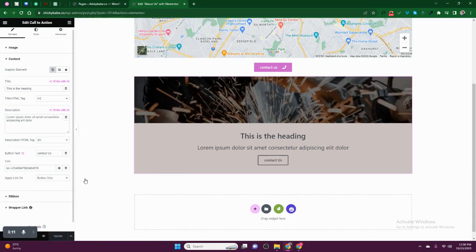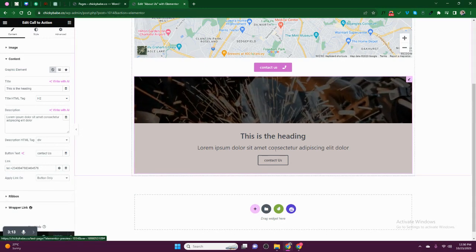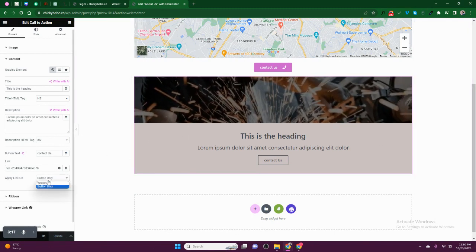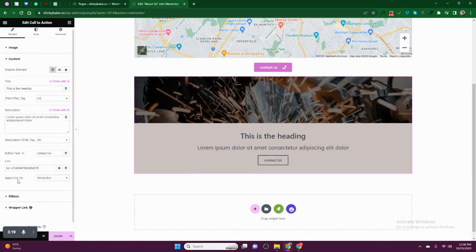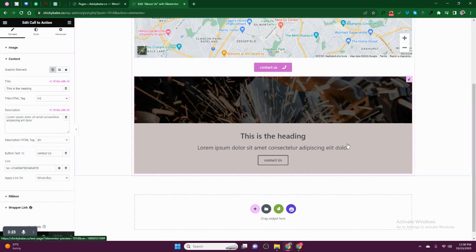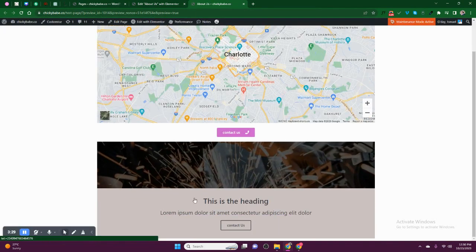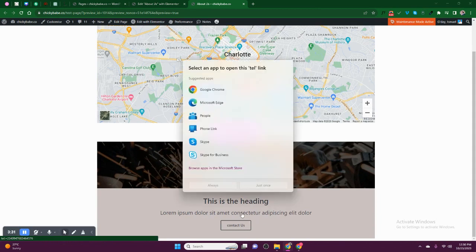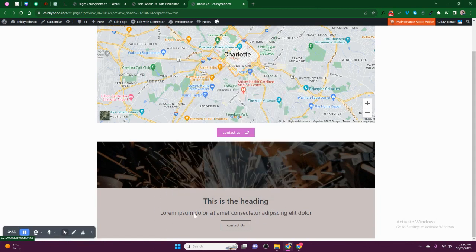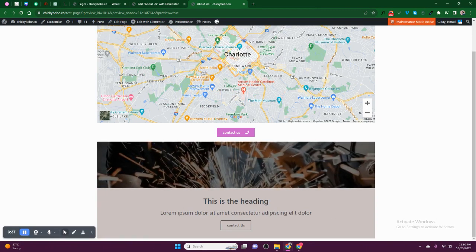Then from here, right now it's only click on a button. So what we want is to click anywhere here. So what you do, click on change the link on whole box. So anywhere you click from here to direct. So if you preview, this is how it looks like. It looks like that.